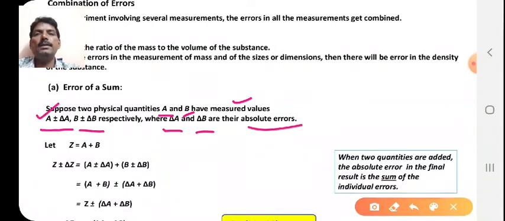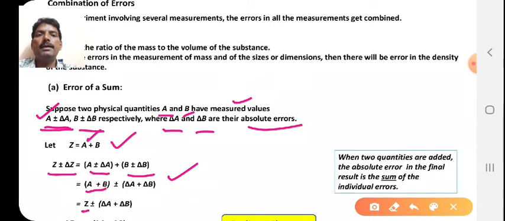That means A is the measured value and plus minus delta A is called the absolute error, and B plus minus delta B, where delta B is the absolute error in the measurement of the physical quantity B. So let Z is equal to A plus B. So I can write Z plus minus delta Z is equal to A plus minus delta A plus B plus minus delta B, solving these two brackets and putting the value of A plus B as Z, then cancelling this Z from both the sides.